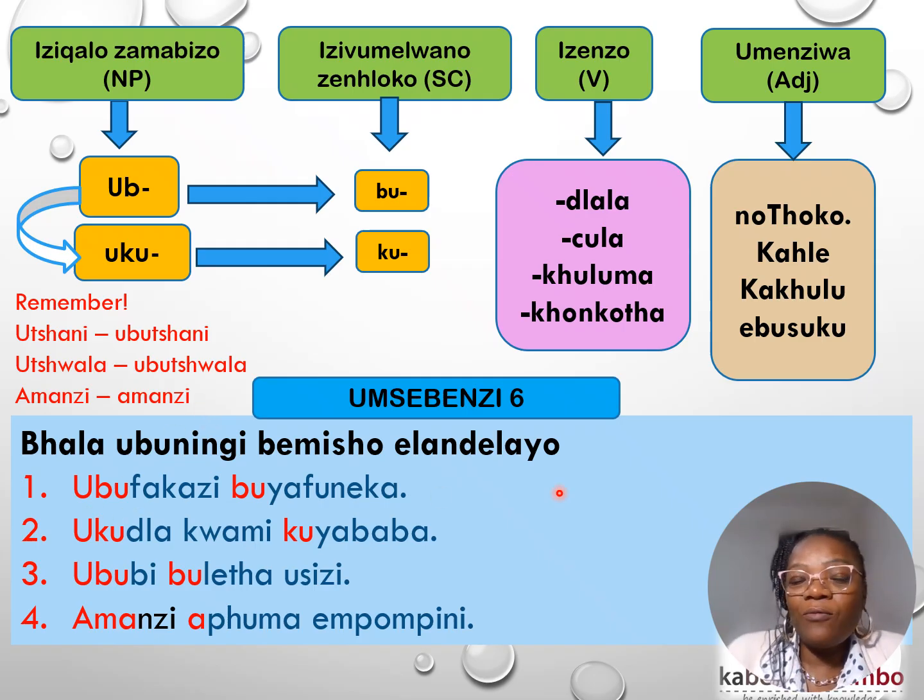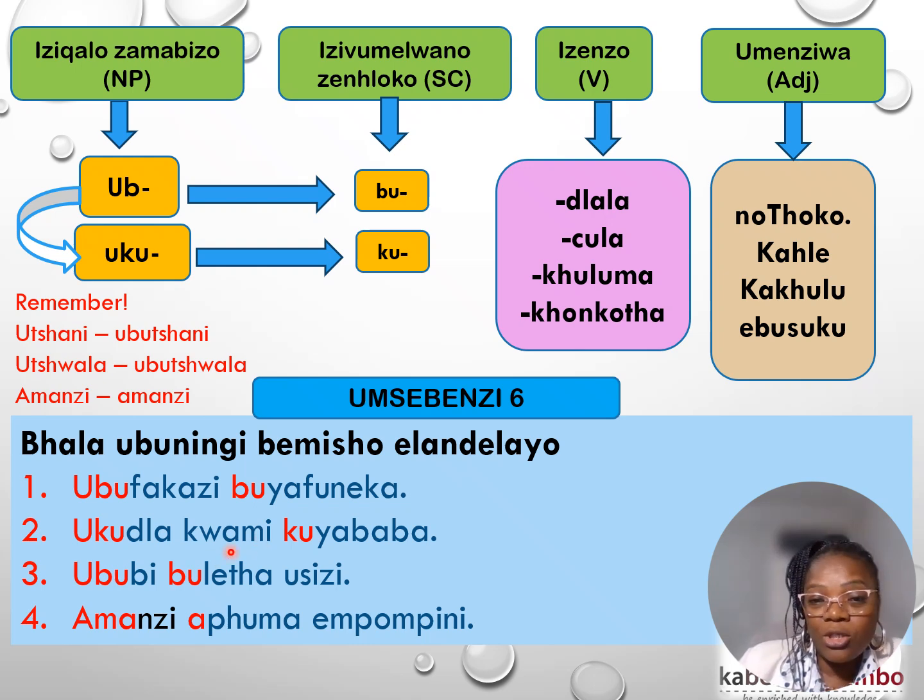Now let's see if we can do umsebenzi 6. Bhala ubunye bemisho elandelayo. Ubufakazi. What is ubufakazi? It's witness, right? It's evidence, right? So ubufakazi is evidence. We don't have singular or plural because it's an ubu beginning word. It will take the bu. Ukudla kwami kuyabanda. We have ukudla, and a word that tells us about the ownership, kwami.